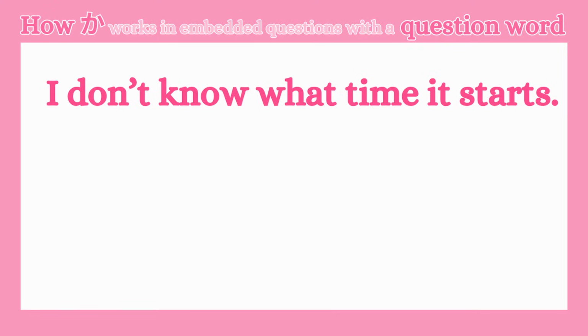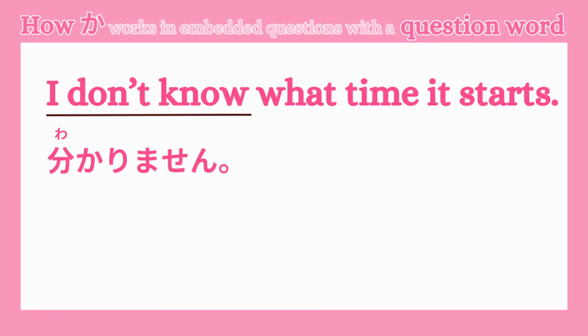Now let's try making more sentences together to understand this more deeply. First, let's look at this sentence again. I don't know what time it starts. I'm going to use the same sentence as before because we haven't really broken it down yet. So, how do we say I don't know in Japanese? Yes, わかりません.